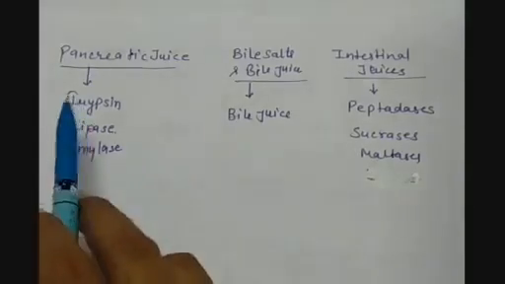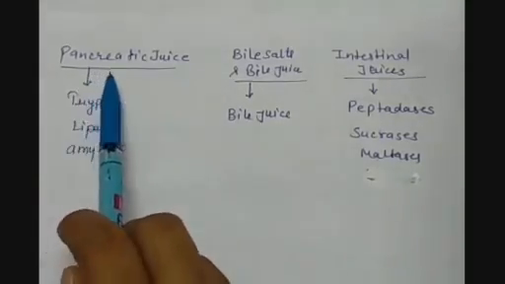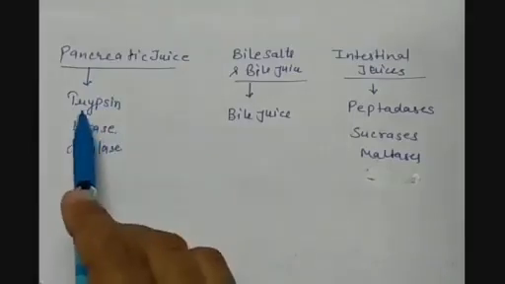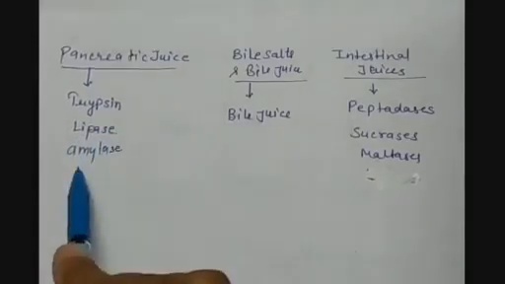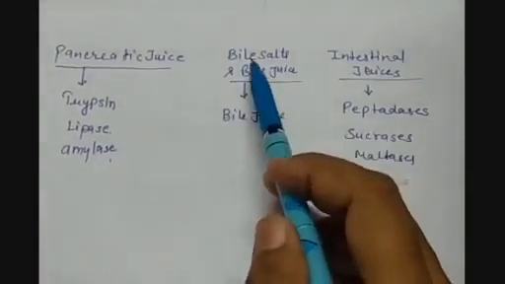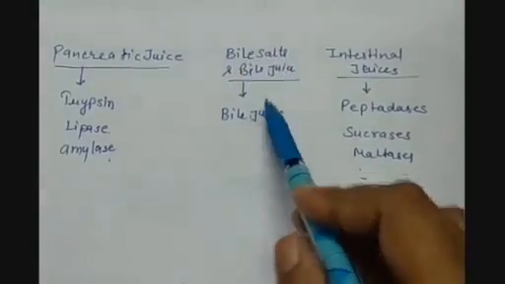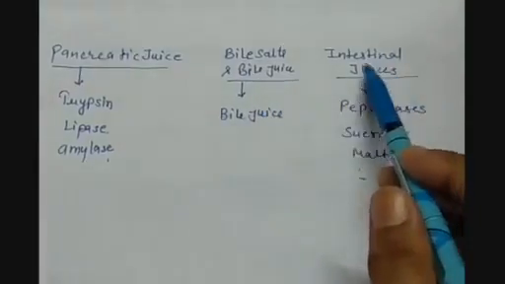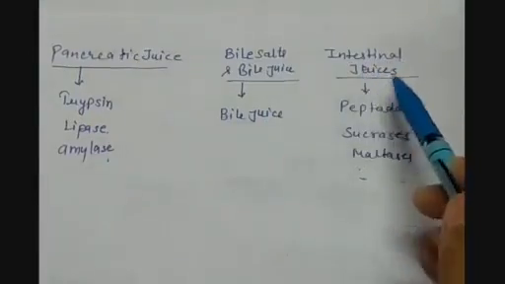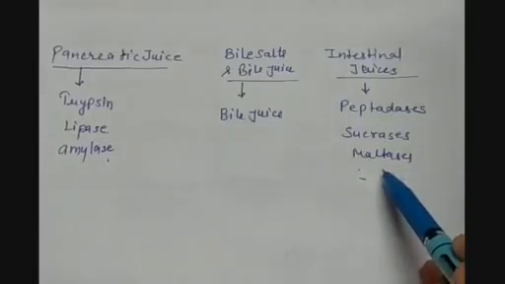Now from the pancreas we are getting pancreatic juice in the small intestine. The pancreas secretes pancreatic juices, which are trypsin, lipase and amylase. Then the liver is secreting bile salts and bile juices into the small intestine, and in the small intestine itself there are intestinal glands which secrete intestinal juices, which are peptidases, sucrases, maltases and lactases.